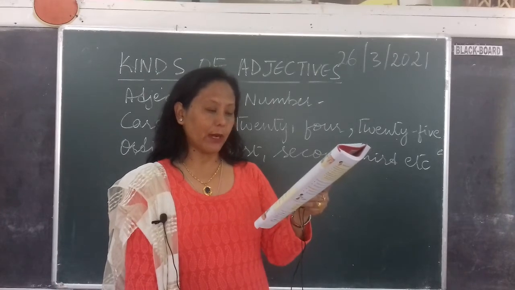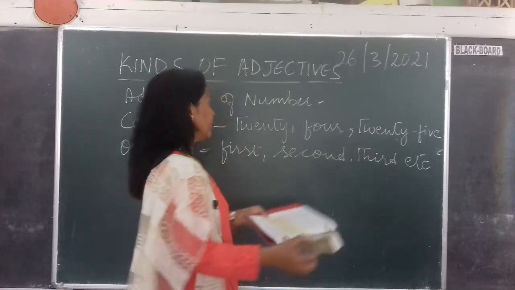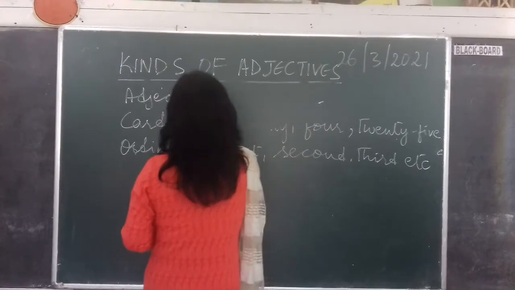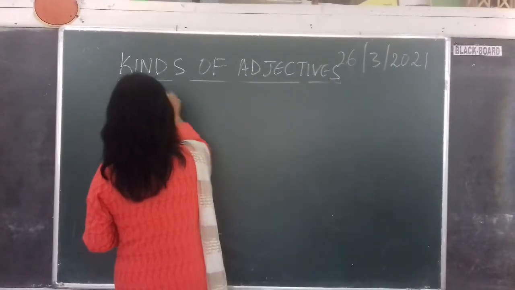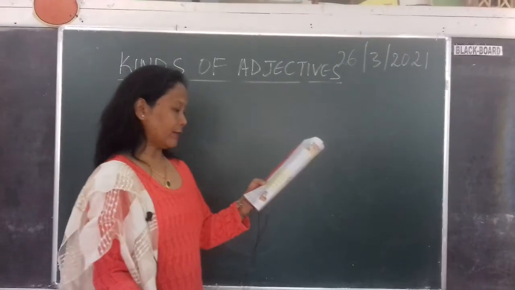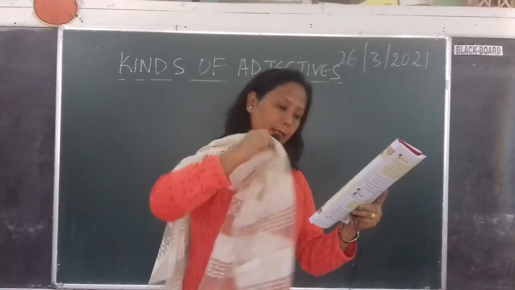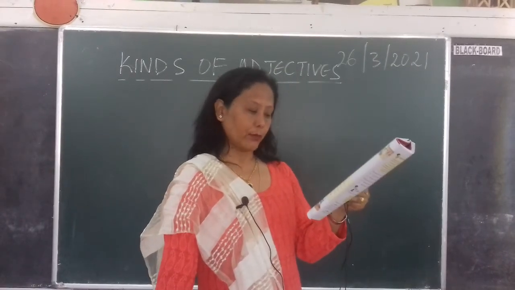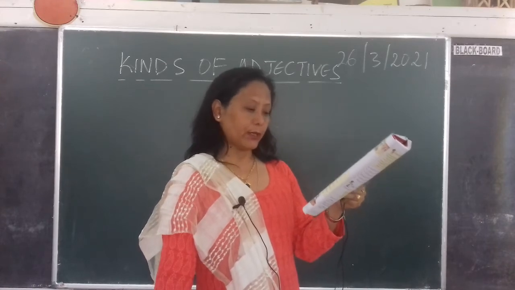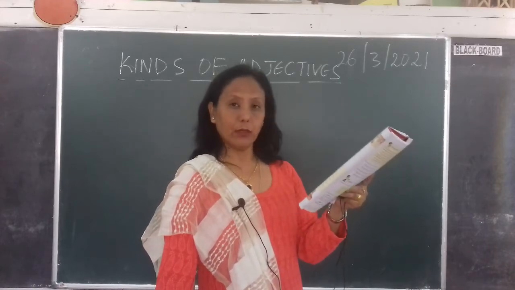So the next one is demonstrative adjectives. Last class in the pronouns also I had done demonstrative pronoun, isn't it? So now we have demonstrative adjectives indicate which person or thing is being referred to. Can we donate those blankets to the homeless?